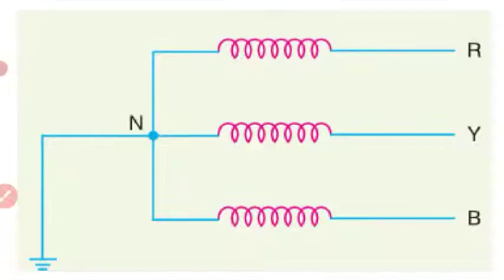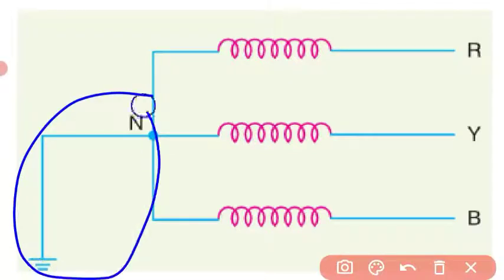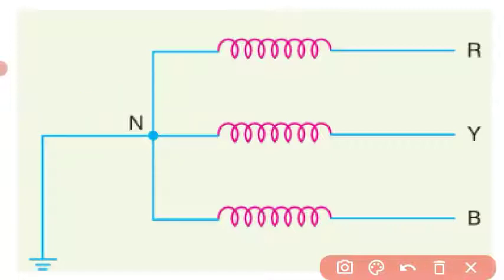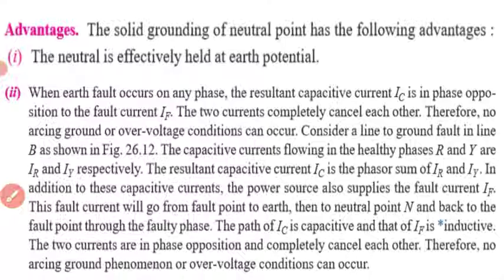I will show you the figure. This is the neutral which is connected to the ground. The solid grounded neutral point has the following advantages. The neutral is effectively held at earth potential.